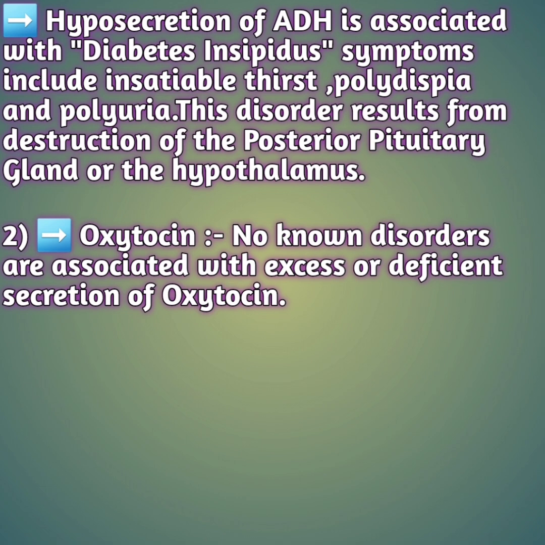Coming to your last hormone, that is oxytocin. For oxytocin, there is no hypo or hyper secretion. This oxytocin hormone is released when a woman is giving birth. Oxytocin is also called the love hormone, and it doesn't have many effects for hypo or hyper secretion. So no known disorders are associated with excess or deficient secretion of oxytocin.